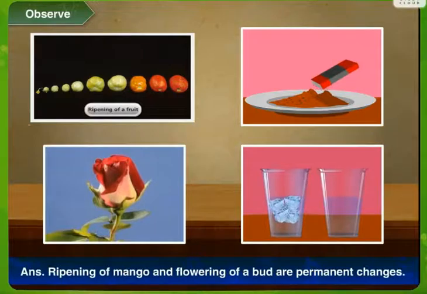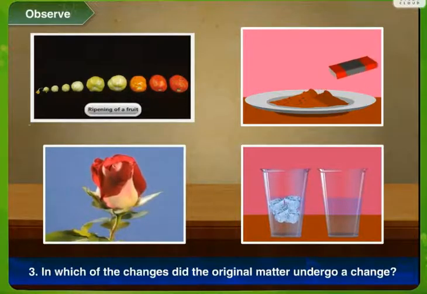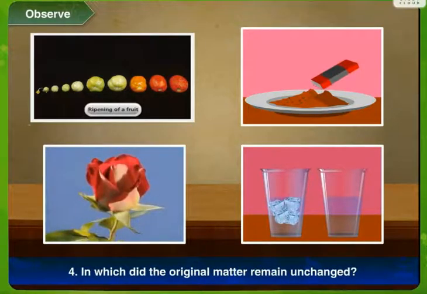The other examples, that is ripening of a fruit and the conversion of bud into a flower, these changes are permanent. That means that once the fruit has ripened, it cannot be converted into a raw one. In which of the changes did the original matter undergo a change? You can see that in the ripening of the raw fruit and the conversion of bud into flower, the original matter had already changed.